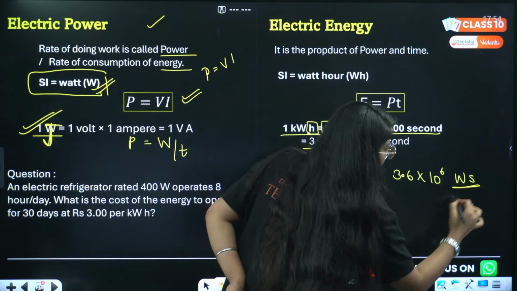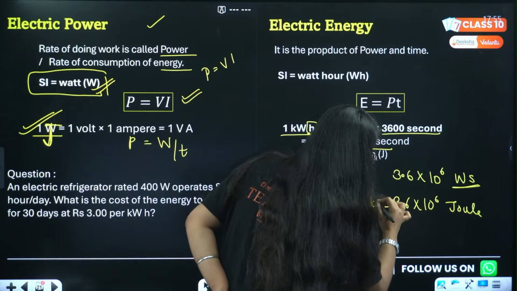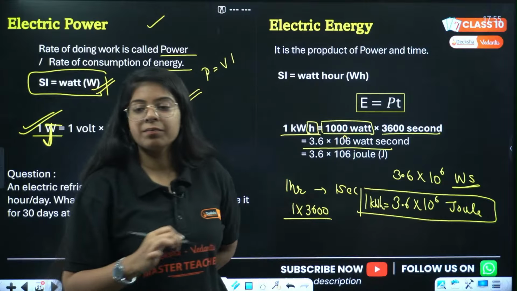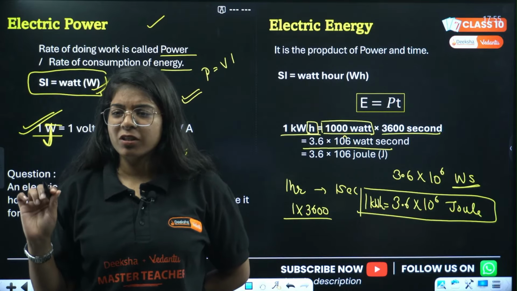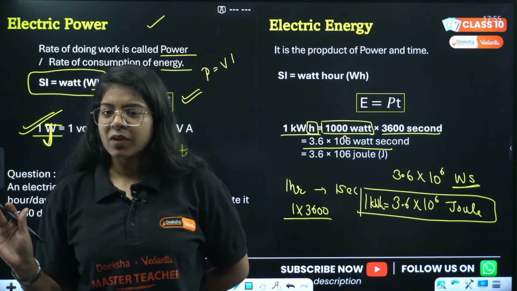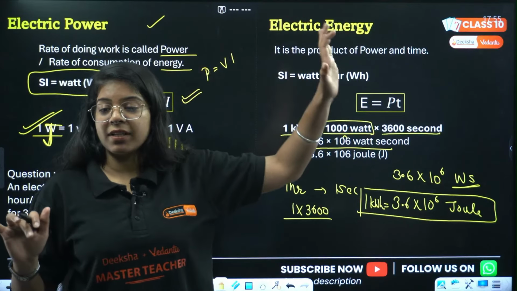So watt into second is also joule. That will be 3.6 into 10 raised to power 6 joule, and this is equal to 1 kilowatt hour. ये समझ में आया? ठीक है, everyone understood? 1 kilowatt hour, electrical energy, power, everything is clear.